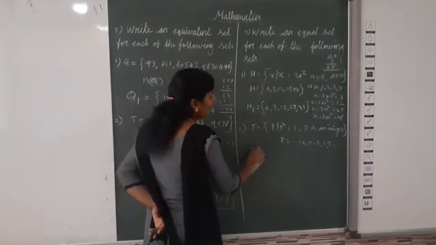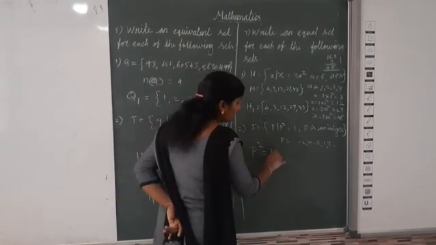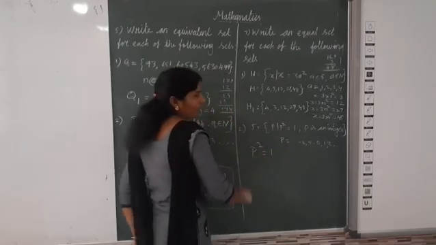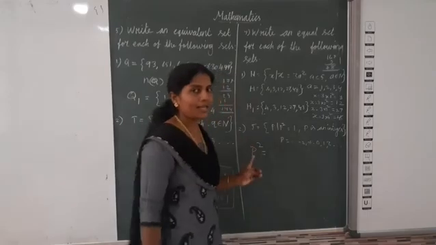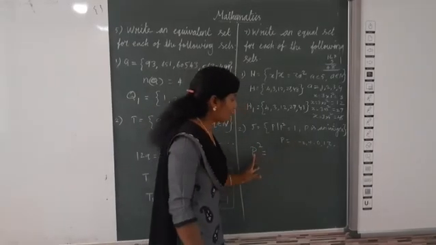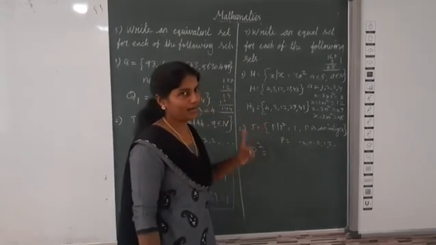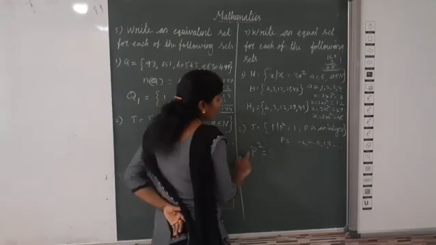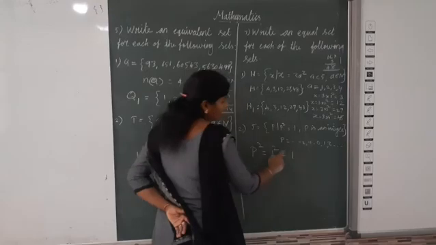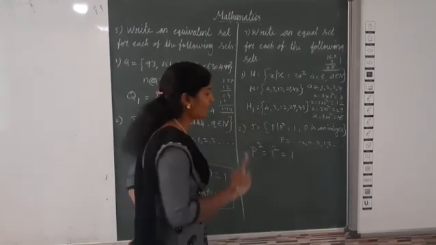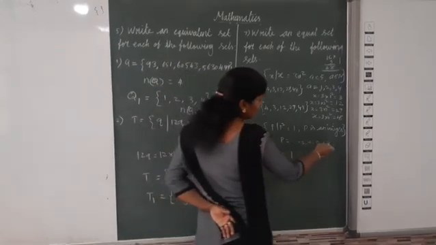Listen. P square is equal to 1 means, what is P? Which number, if you substitute for P, will give 1? If P is equal to 1, then 1 square equals 1, we get 1. So 1 is possible. Any other possible numbers here?